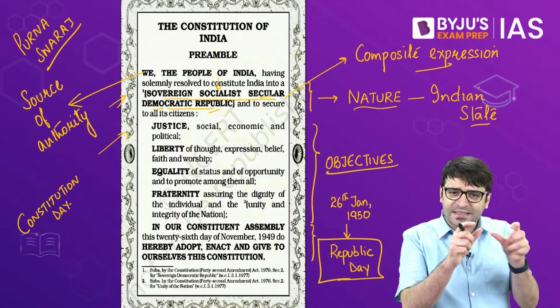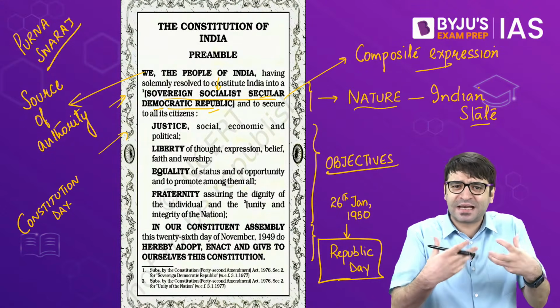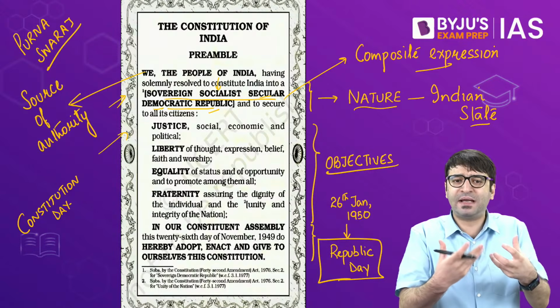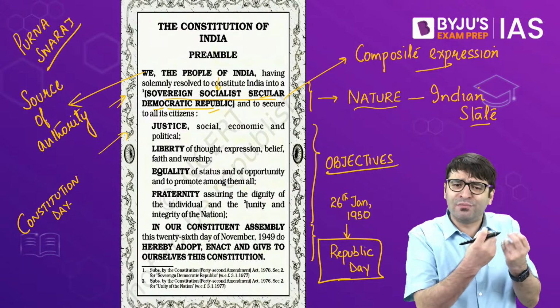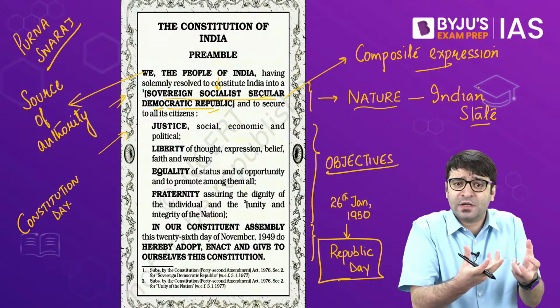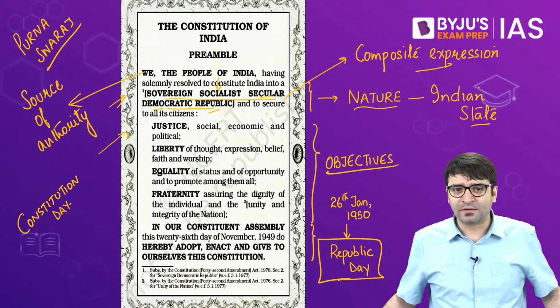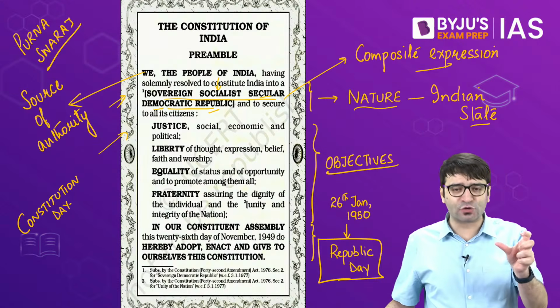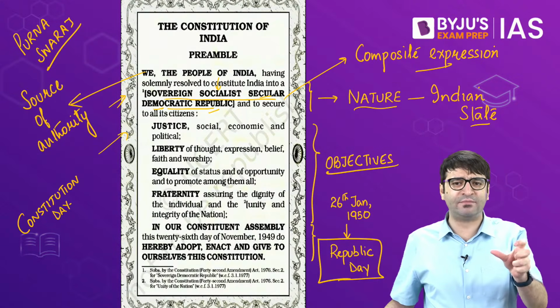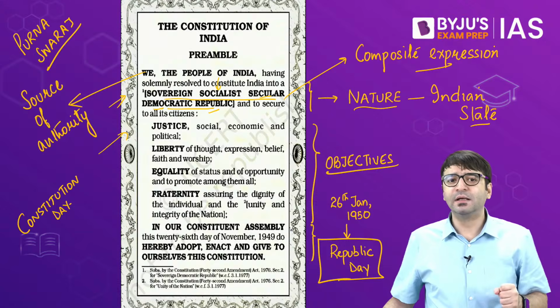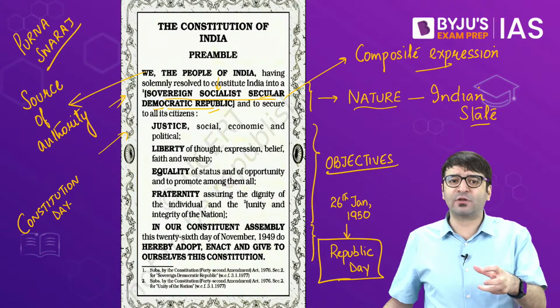So this date, 26 January, was very important because that is when for the first time we celebrated our Independence Day, although as a symbolic gesture, because we were still not independent. Pandit Nehru requested the Constituent Assembly that we should celebrate this date, 26 January, and let's enact this constitution.